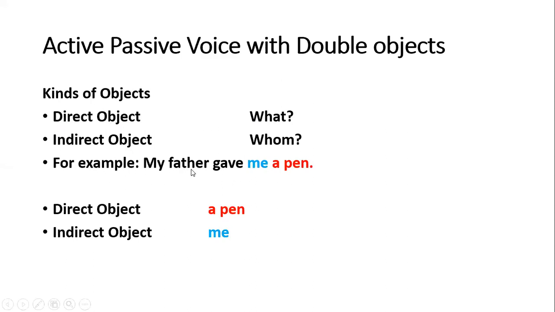See example, my father gave me a pen. Here you can see two objects are there. One is me and another is a pen. So here, my father gave me what? Here it is a direct object because a pen is giving us the answer of what. So a pen is a direct object. And my father gave a pen to whom? Me is giving the answer of whom. So me is indirect object. Okay, so I hope you are clear with it.